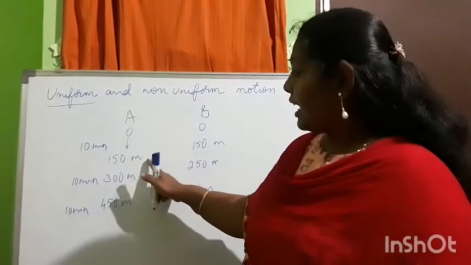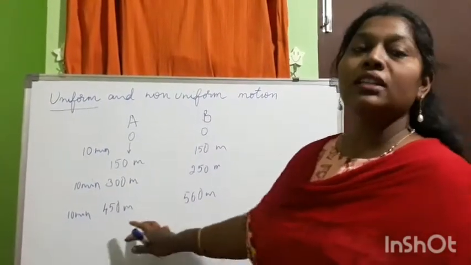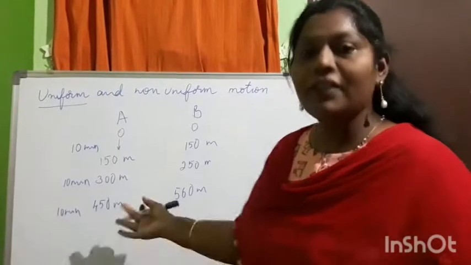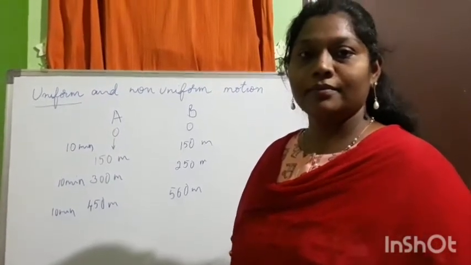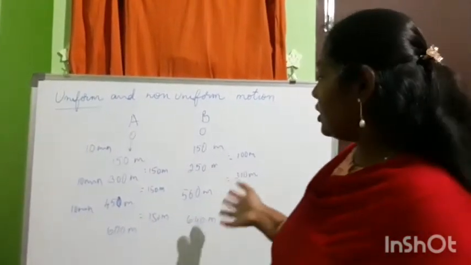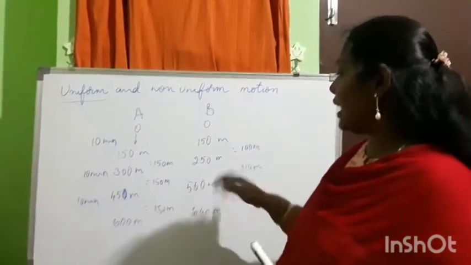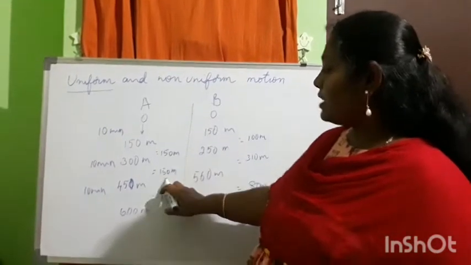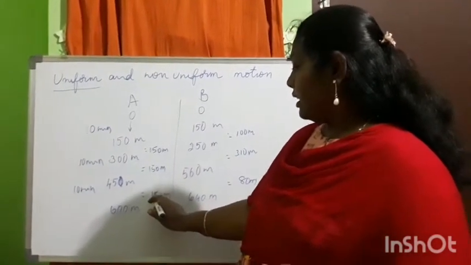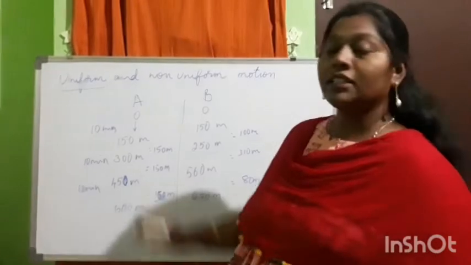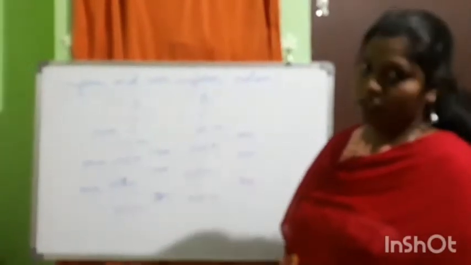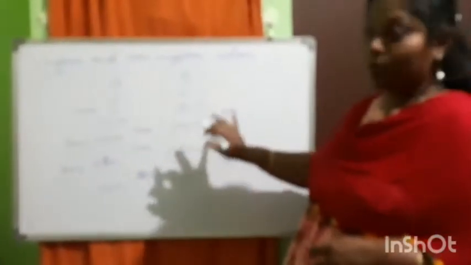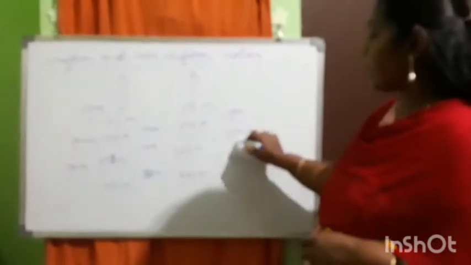But the distance traveled by both the cars is different. We will see how. Okay, children, if you observe in these two tabular forms, what is the difference that you are observing? Here the distance travelled in a particular time interval is the same, that is, the difference is 150 meters. But when you compare here, the same time it is taking, but the distance covered is different.